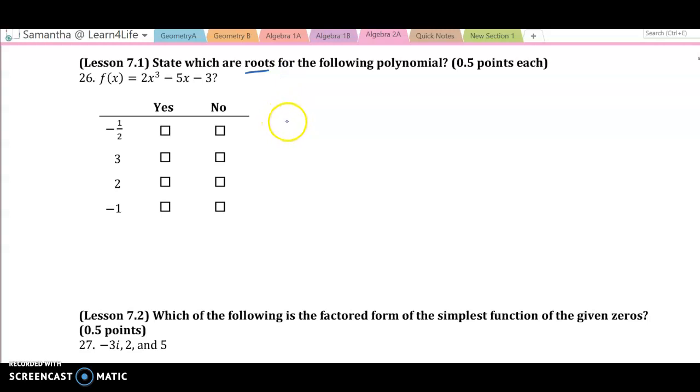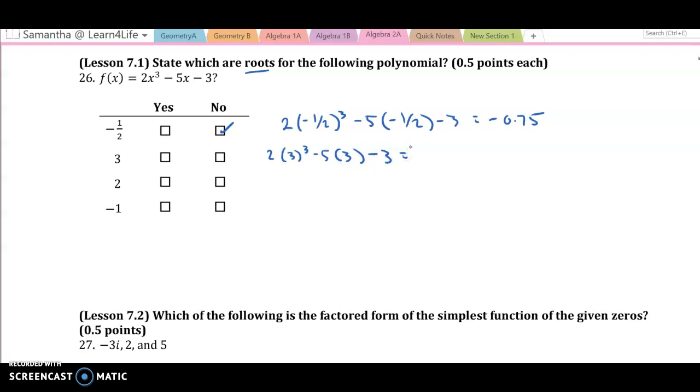So if I plug in negative 1/2 into the equation, 2 times negative 1/2 to the 3rd minus 5 times negative 1/2 minus 3. What do I get? 2 times negative 1 divided by 2 to the 3rd minus 5 times negative 1 divided by 2 minus 3 is negative 0.75. So that's a no. Plug in 3. 2 times 3 to the third minus 5 times 3. And we're hoping to get 0.